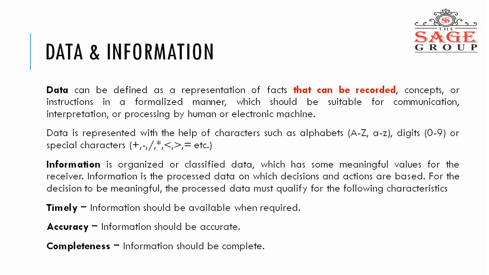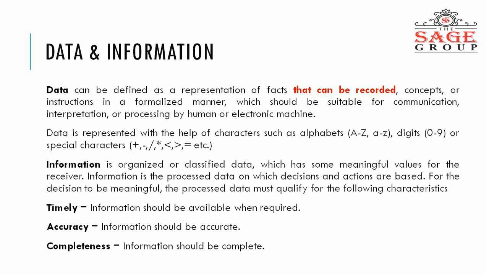What is this voice? Voice is basically data. Data can be in the form of audio, video, or text. So there are various types of data, represented with the help of characters such as alphabets, digits or special characters.